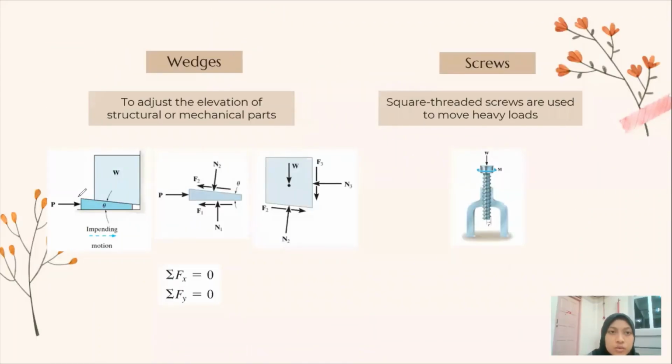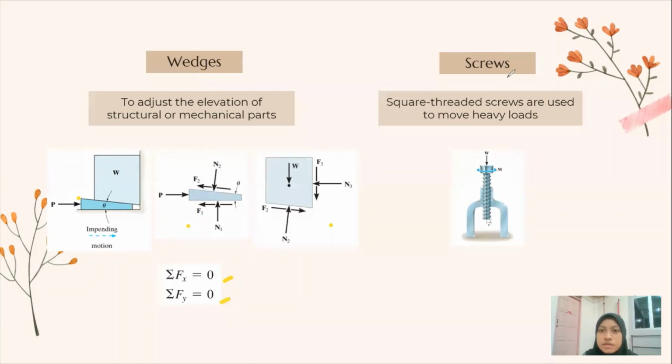Next is wedges. Wedges are inclined planes used to adjust the elevation of structural or mechanical parts. For example, the wedge shown here is used to lift the block by applying a force to the wedge. So this is the free body diagram of the block and the free body diagram of the wedge. And the two force equilibrium equations are used to relate the forces acting on the wedge.